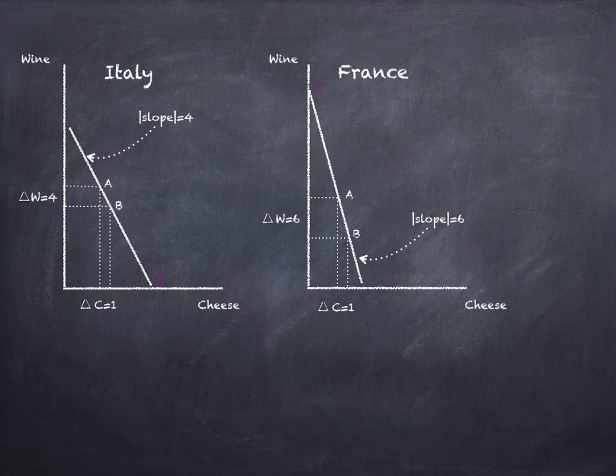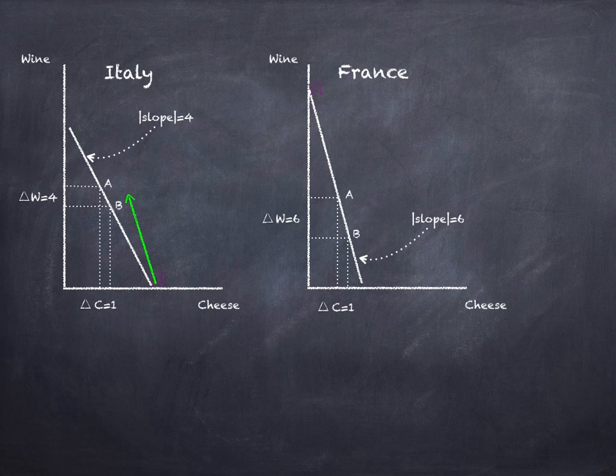And it wants to trade in such a way that it will be better off than it would be if they were producing their own wine and their own cheese. And so they want to trade in a direction where they're actually taken outside of their production possibility frontier. A country cannot produce outside of its production possibility frontier, but after producing within its production possibility frontier, it can trade outside of the production possibility frontier, showing that it's actually made better off through trade.